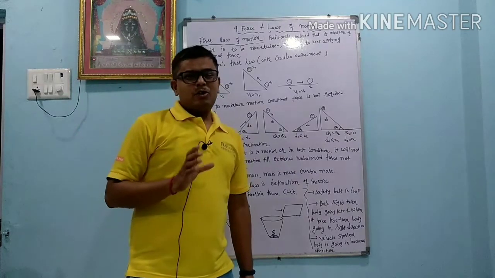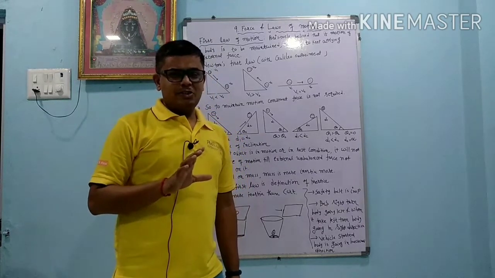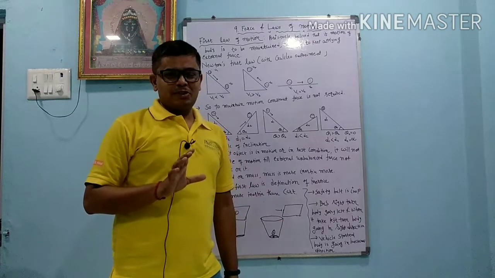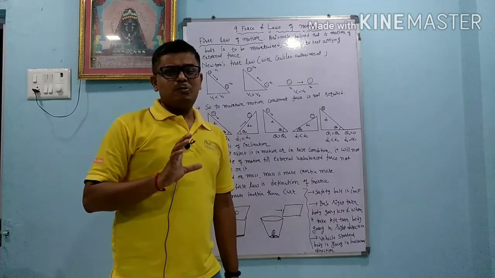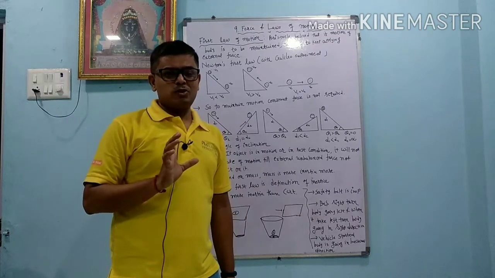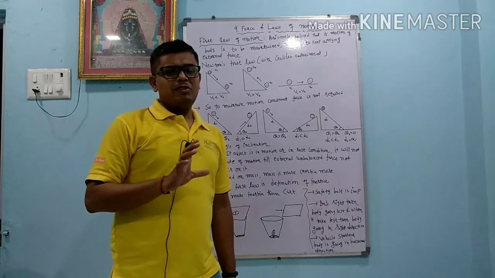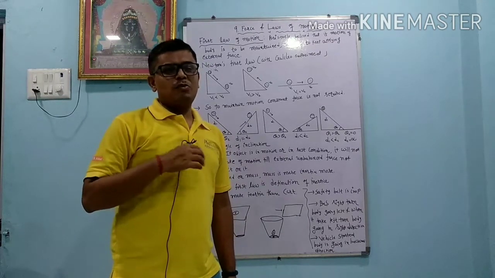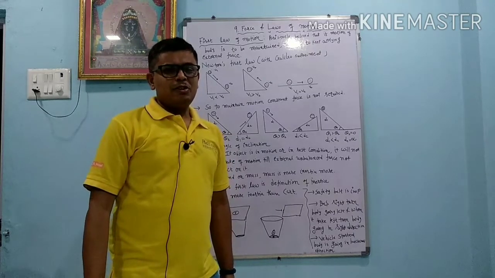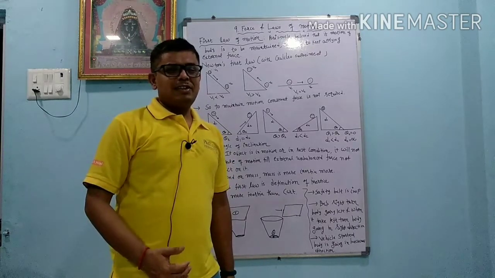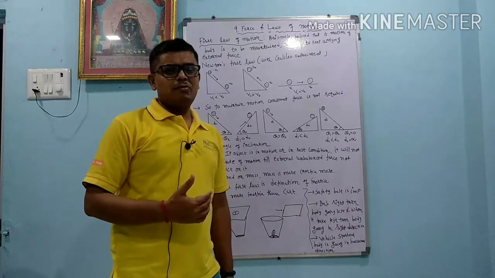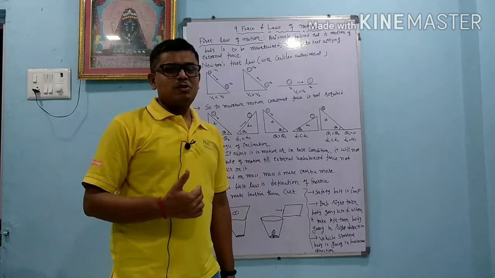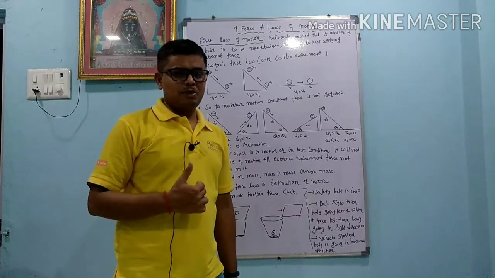At that time the car or vehicle wants to come to rest, but our body opposes it. This opposition to change in motion by the body is also called inertia, and because of that our body goes in the forward direction. If the safety belt is not there, it is possible that we suffer serious injury. This is the reason safety belts are important.